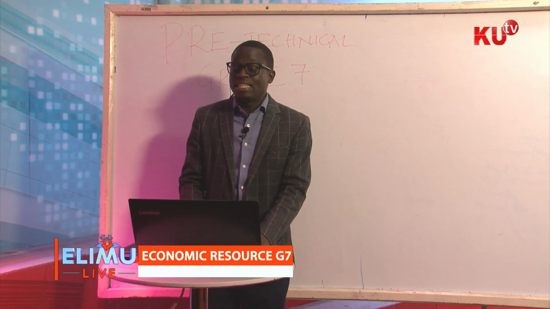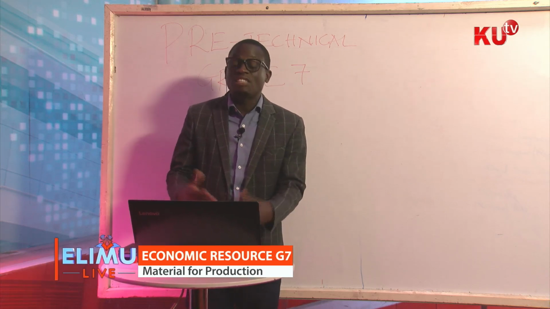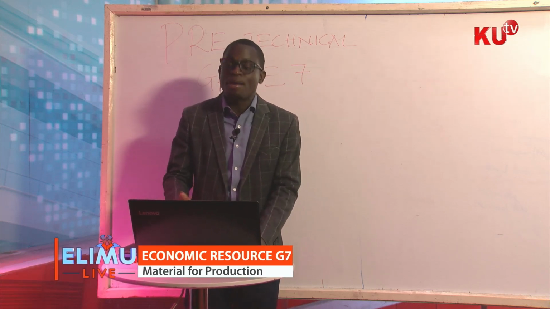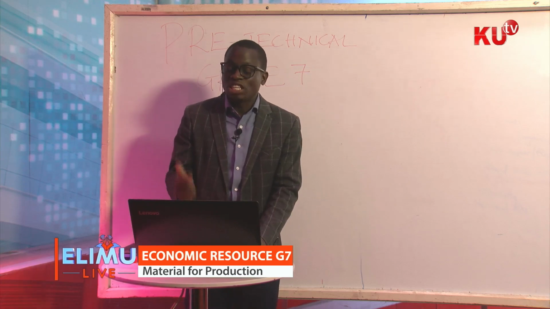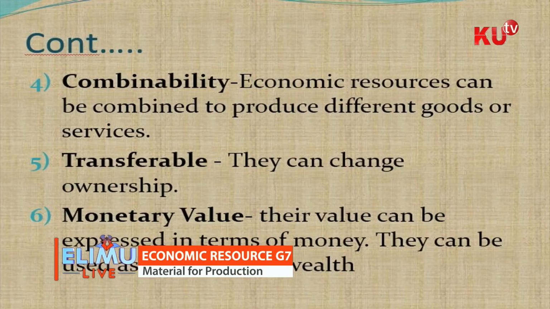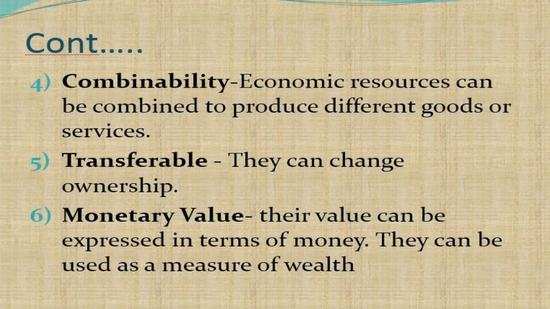Another characteristic is that it has the ability to be transferred. So we talk about transferable. They can be transferred from one person to another. They can change ownership. You can sell your piece of land to another owner. So they have that characteristic called transferable. And lastly, we talked about monetary value. Their value can be expressed in terms of money. They can be used as a measure of wealth.